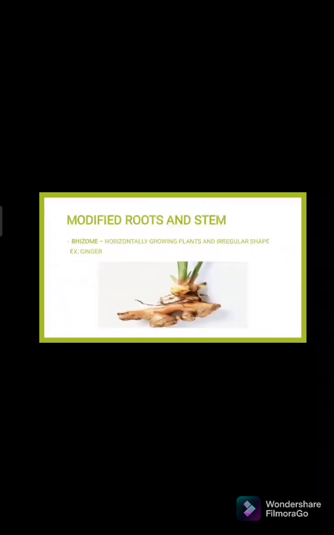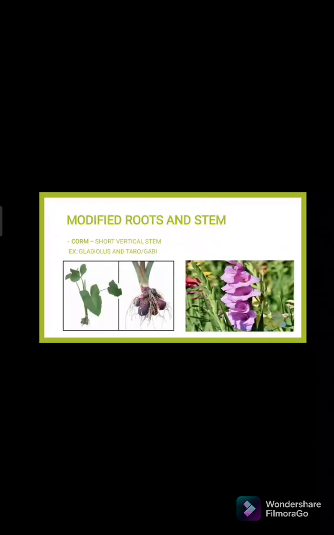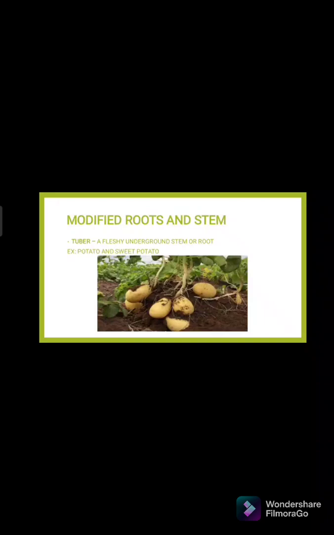Next, we have also here the rhizome. It is a horizontally growing plant in irregular shape. So, example, ginger, diba? Kita nyo ang ginger, irregular shape siya. So, some modified roots and stem, ito yung mga tanim na makikita or nag-grow underground. Number 3, the corm. It is a short vertical stem. So, the gladiolus, taro, and kapi. So, some of these are the examples of corm. Next, we have tuber. It is a fleshy underground stem or root. Yan. Example niyan, potato and sweet potato.